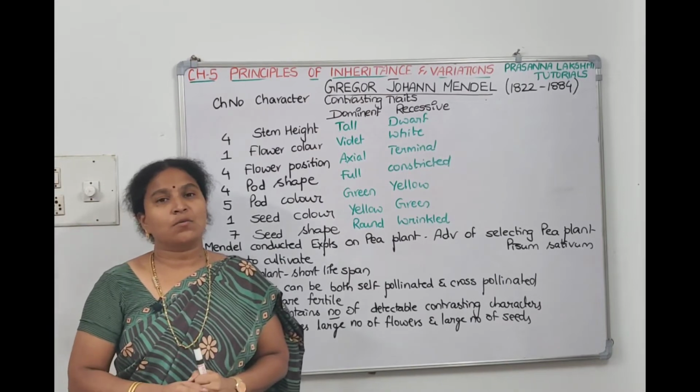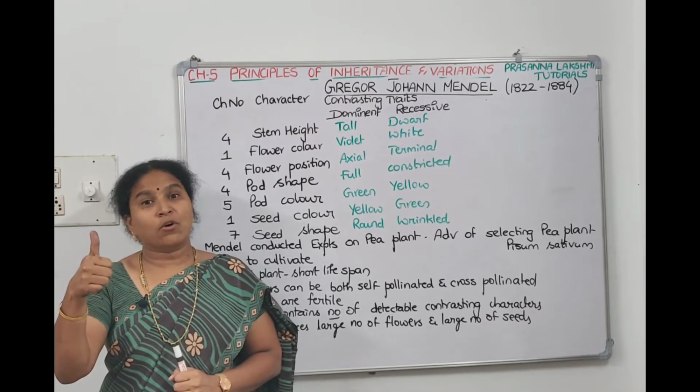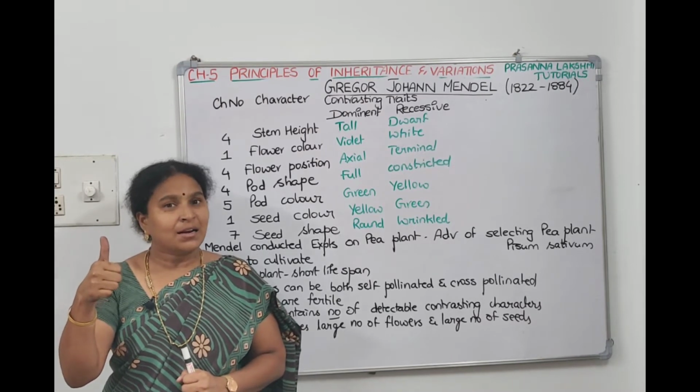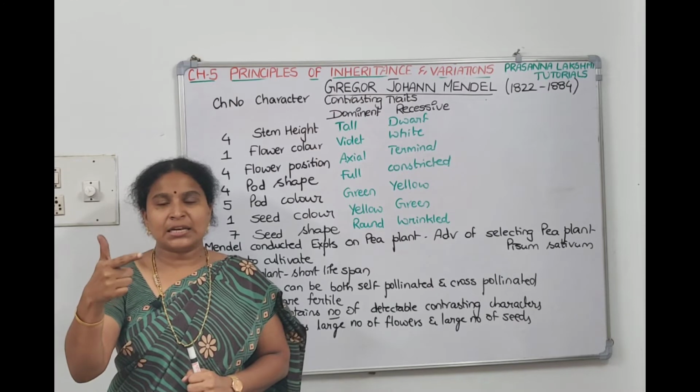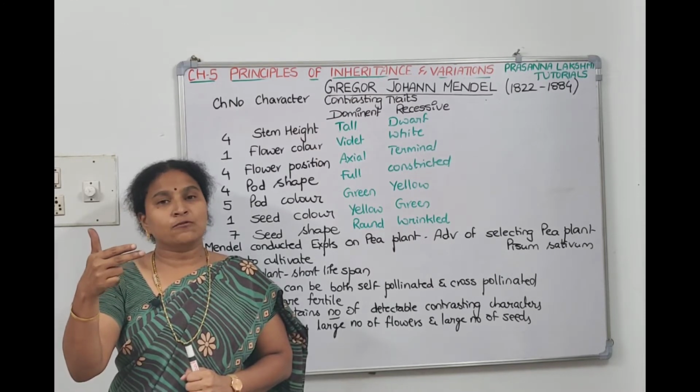See in which order we have to remember. When we look at the plant, what we see first is the height. Stem height is the first character. After height, what we see next is the flower. Flower color is the 2nd character and flower position is the 3rd character. Then the flower gets converted into fruit.